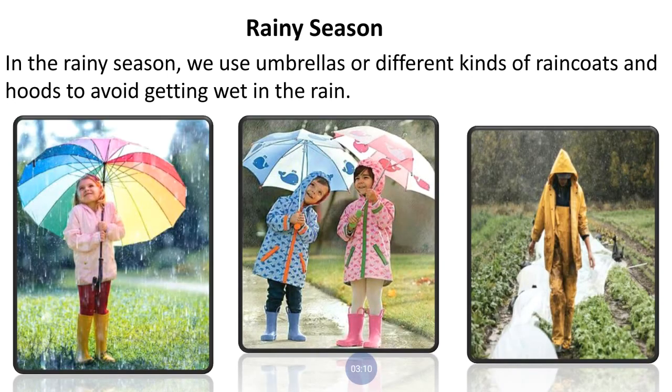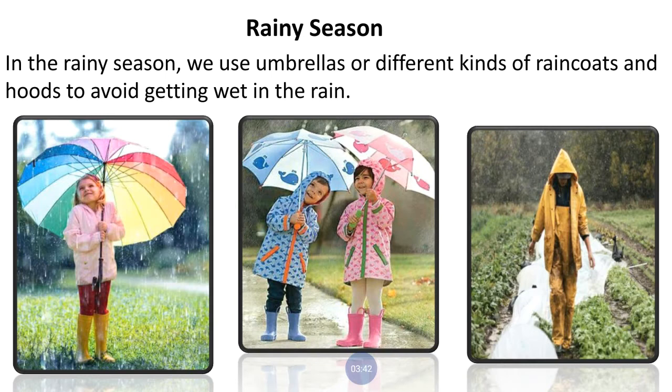Now, rainy season. In the rainy season, we use umbrellas or different kinds of raincoats and hoods to avoid getting wet in the rain. In the rainy season, what do we use? Umbrellas, different kinds of raincoats. You can see in the pictures, umbrellas and raincoats and hoods also. What is a hood? In the last picture, just see that there is a raincoat in which only the head is covered.